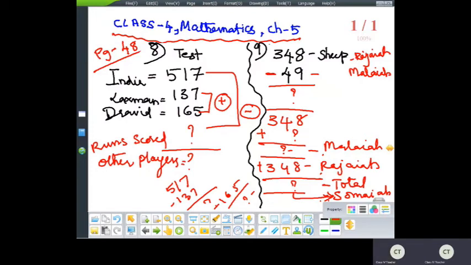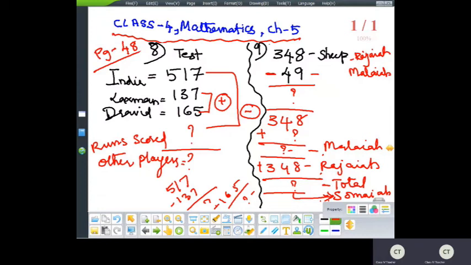The number of sheep which Mallaya has is 49 less than Rajaya. So what I'm doing first is the subtraction part. If I do the subtraction, how much will I get? I'll show you. 348 minus 49. Okay. So 8 is 18, 4 is 3, 13.